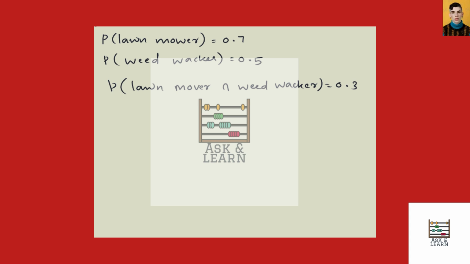Here we have to find the probability that she owns either lawn mower or weed walker. That is, we have to find probability of lawn mower union weed walker.